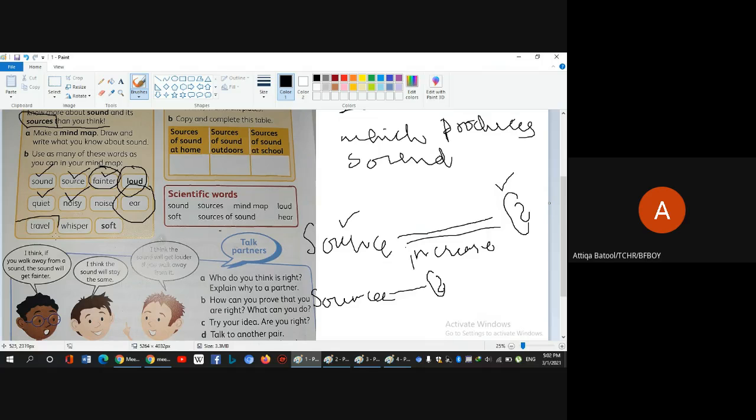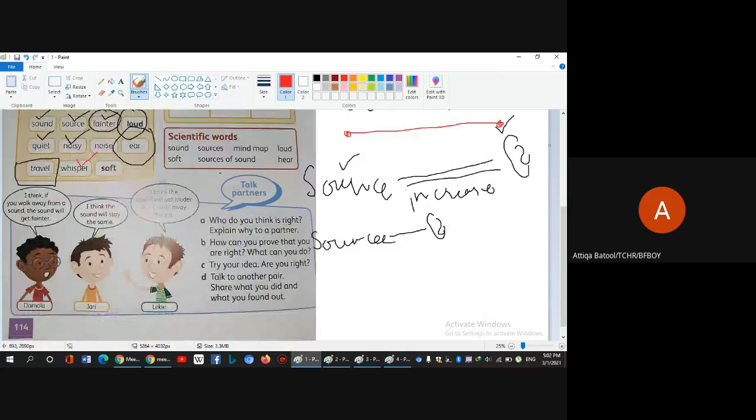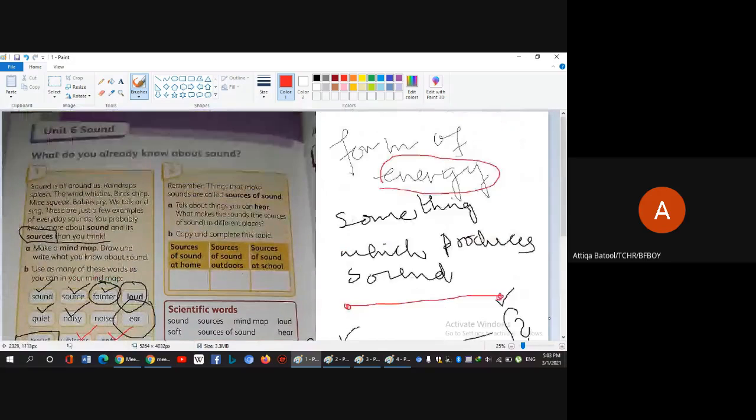Travel means, I have already told you that sound is a form of energy which travels from one point to another. Whisper is when you speak very softly in somebody's ear. And the last word is soft. A soft sound means a low sound, something which does not harm your ear or which you need to listen to carefully. The low pitched sound. All right, so these are the important words over here.